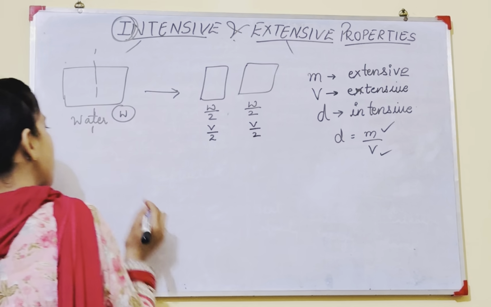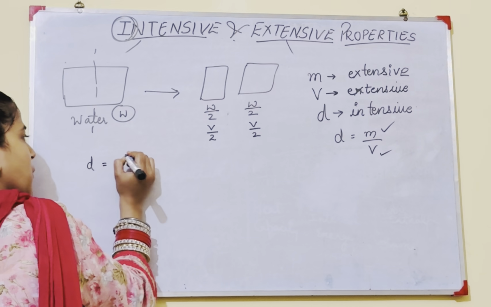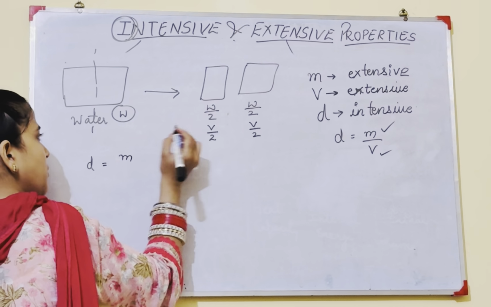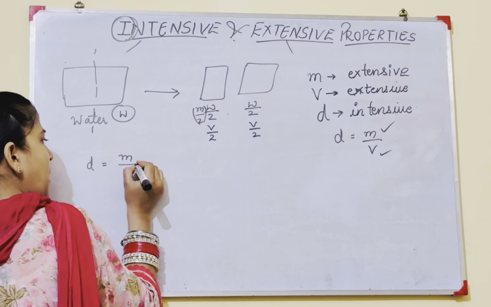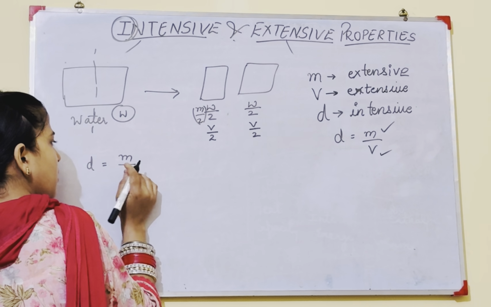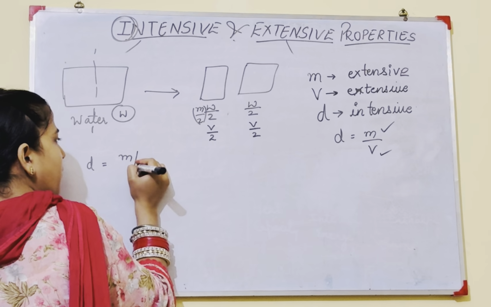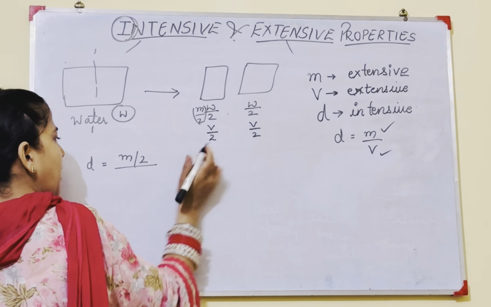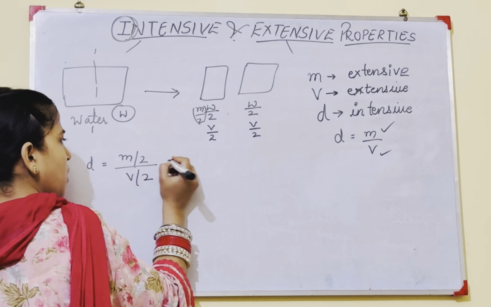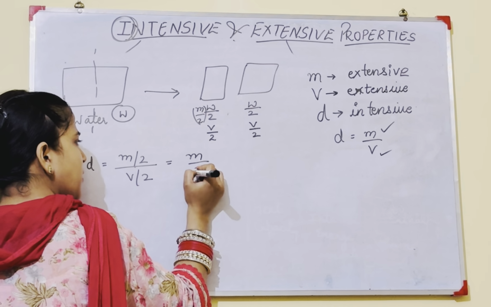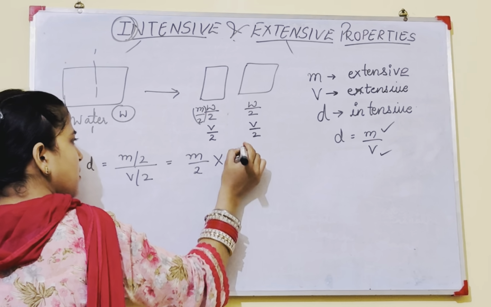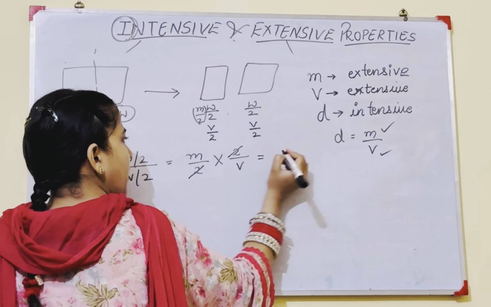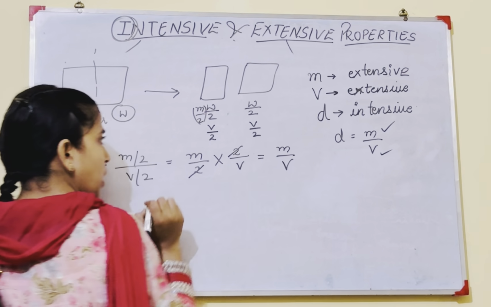Now on applying this formula, density is equal to mass m by 2. We can write it as m by 2 divided by v by 2. On solving, m by 2 multiplied by 2 by v, this 2 comes upside. On solving, it will be m by v.